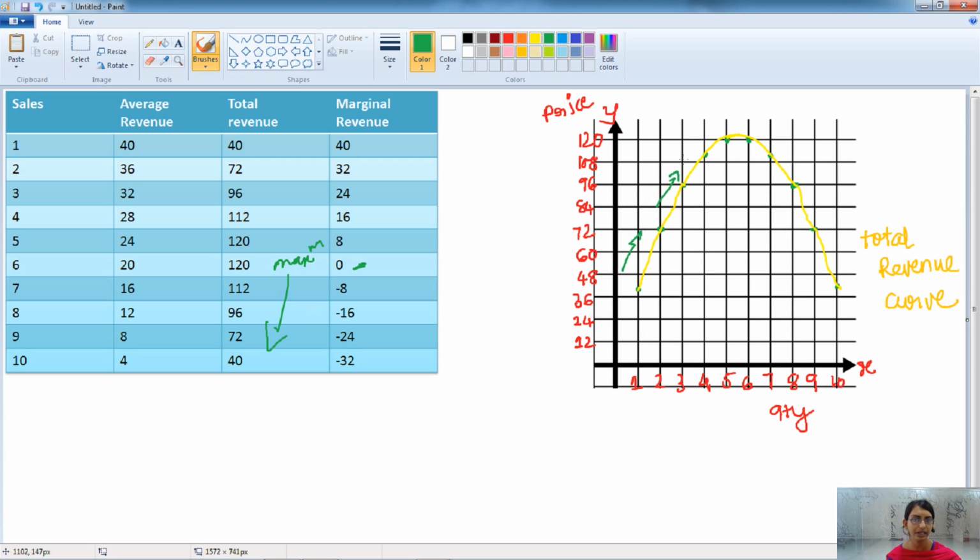Here we can see that it is increasing. At some point it is constant. But after that also, when the firm is selling more output, it is decreasing. Okay. So total revenue will also decrease after a certain point of time. So this is about the total revenue, marginal revenue and the average revenue curve.